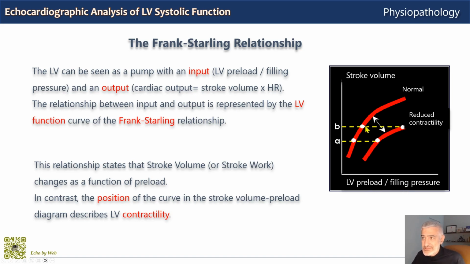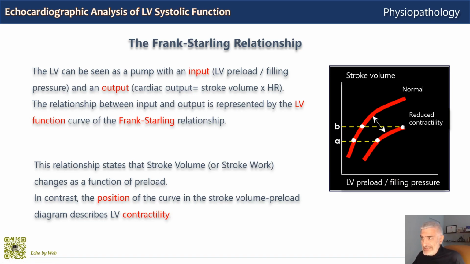A downwards and rightwards shift of this curve indicates a reduction in myocardial contractility. So this would be a normal curve, and this curve here shifted down to the right is reduced contractility. When contractility is reduced, an increase in stroke volume can occur only at the expense of an increase in preload, in filling pressure, so an increase in filling pressure sustains an increase in stroke volume.